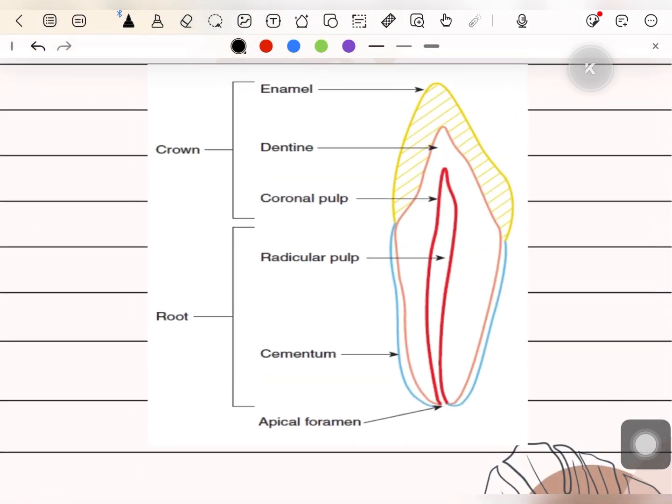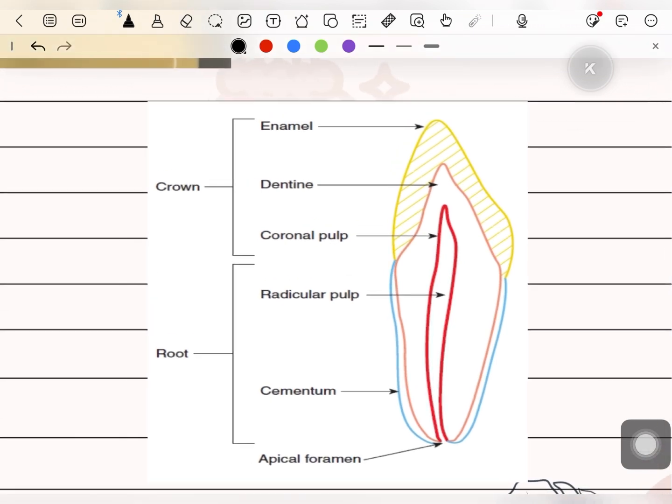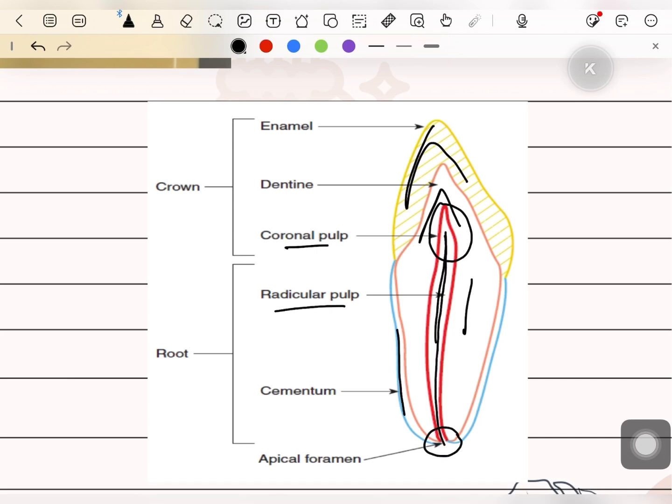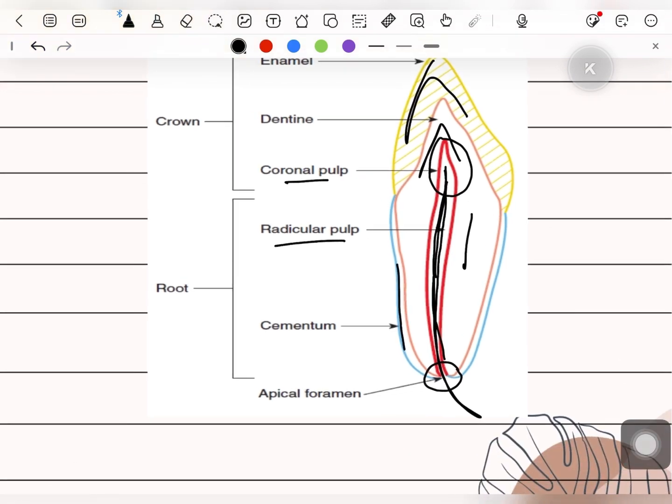This is the proximal view of a tooth. Proximal means the side part, either mesial or distal. So it denotes enamel here, then dentine, and then pulp, and then this is the cementum. The pulp that is present in the crown portion is the coronal pulp. Pulp that is present in the root region is known as the radicular pulp. And this is the apical foramen. It is the part where all the nerves and the blood vessels leave the tooth, or you can say they enter the tooth from the bone.